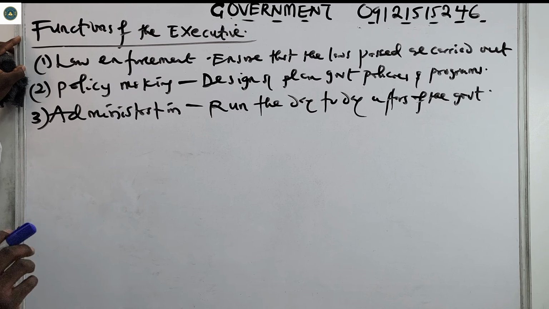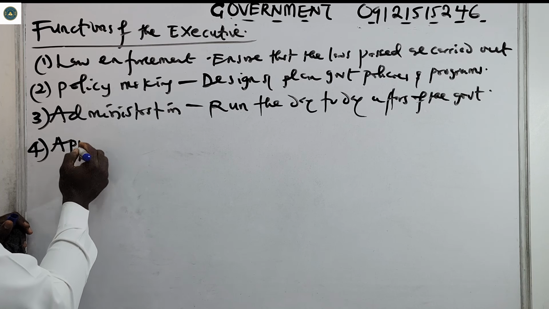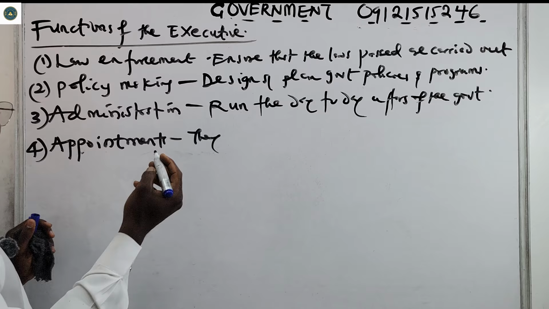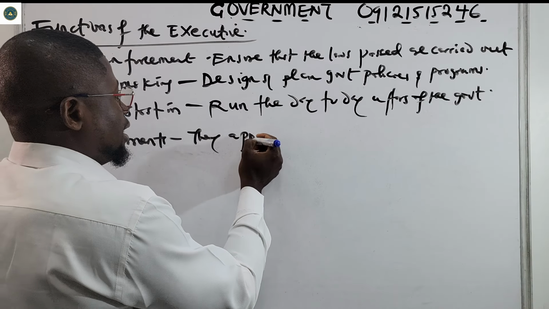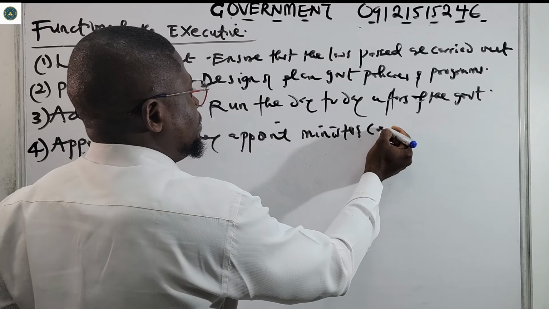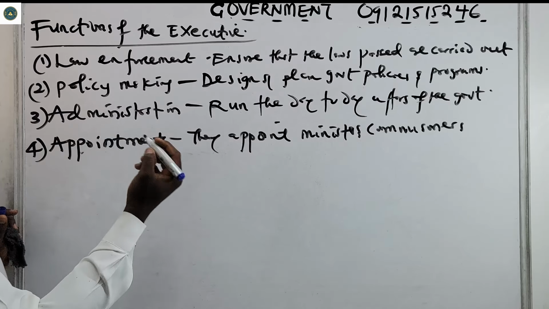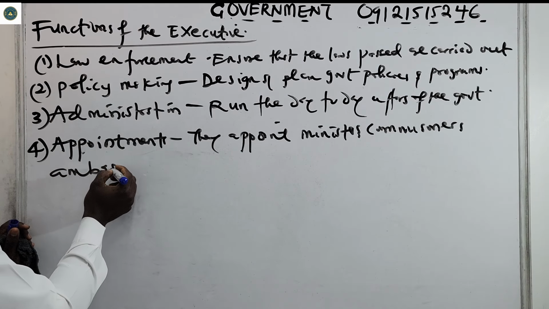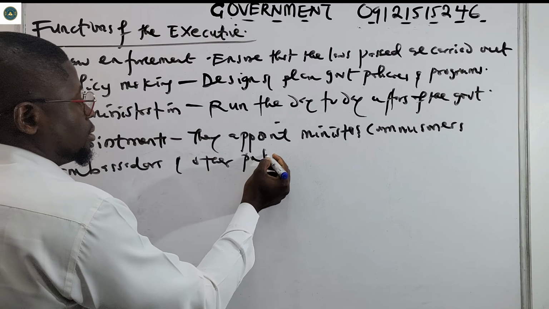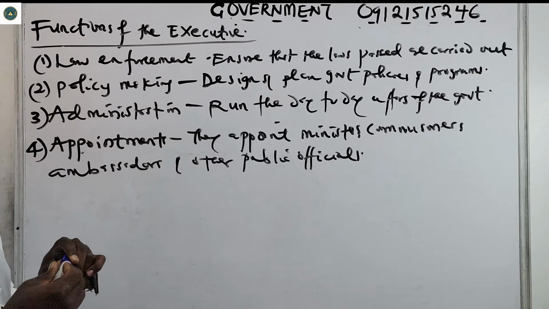Then number 4, we now have appointments. So it is the executive that appoints. They appoint ministers. They appoint commissioners, like in the states. They appoint ambassadors and other public officials. So it is the function of the executive to make appointments.